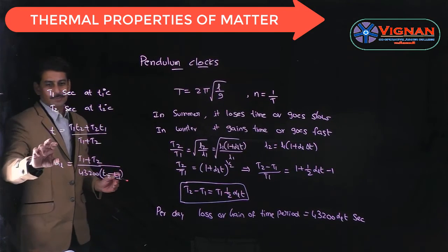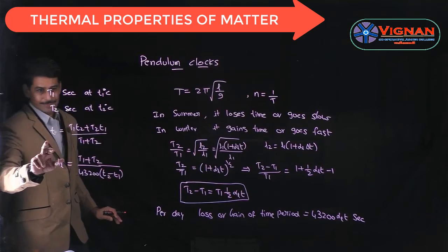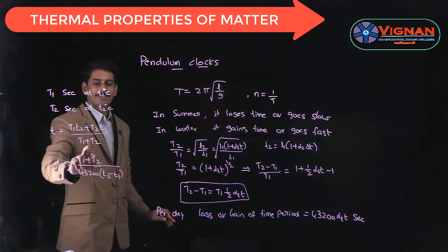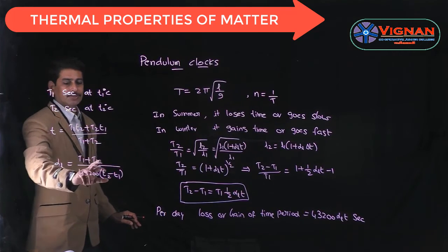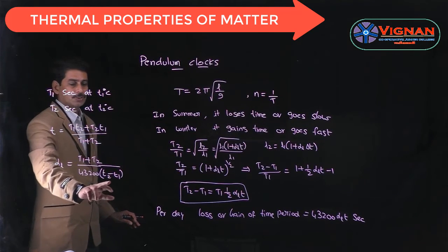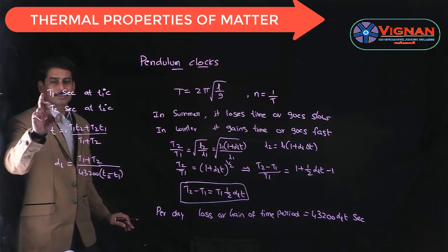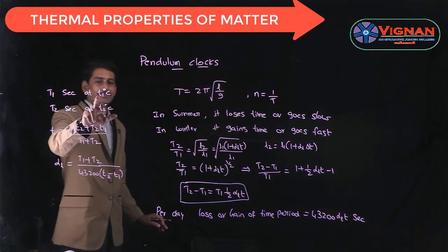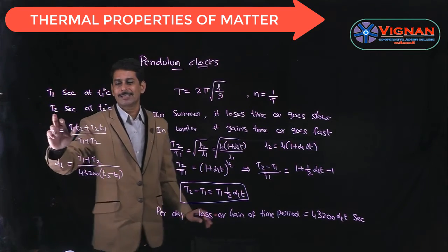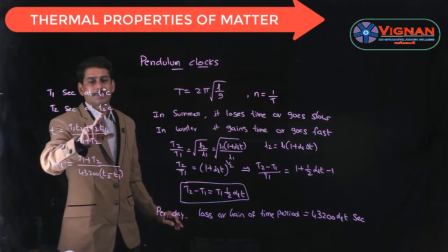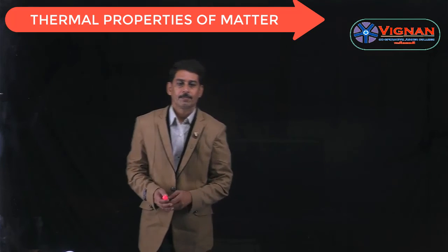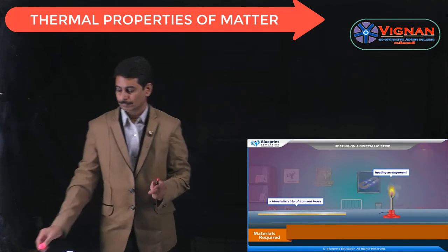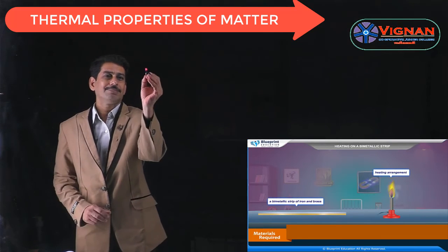So this is the expression for the temperature, which is given by T is equal to T1 T2 plus T2 T1 by T1 plus T2, and alpha is given as T1 plus T2 by 43200 into T2 minus T1. So here the clock loses T1 seconds at a temperature of T1 degree centigrade, and it gains a time period of T2 seconds at a temperature of T2 degree centigrade. Now let us see bimetallic strip.